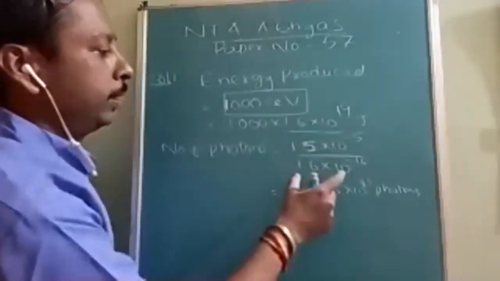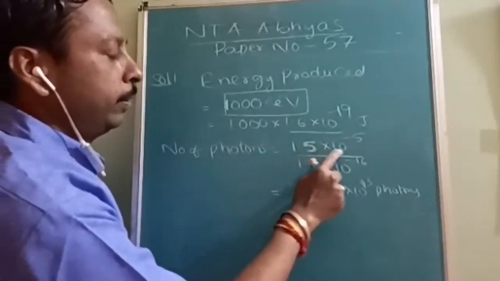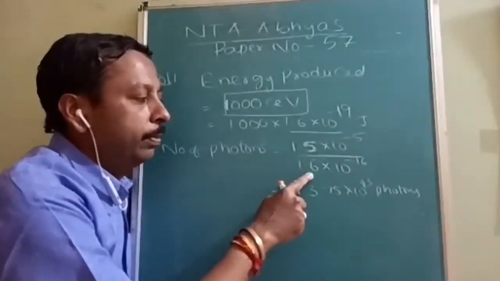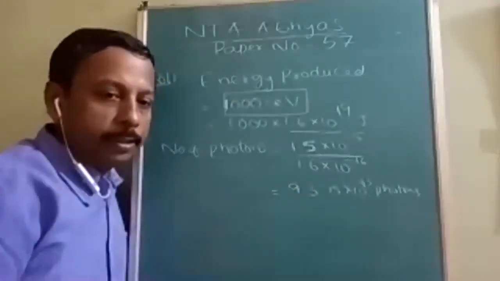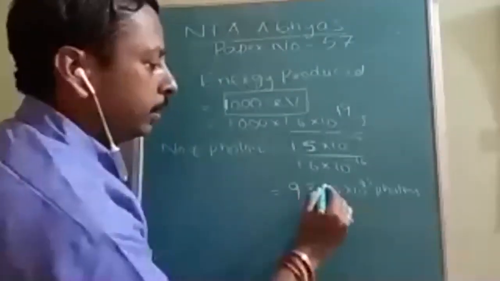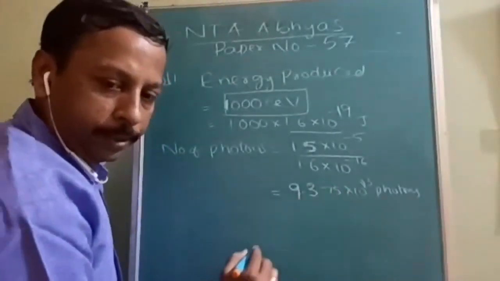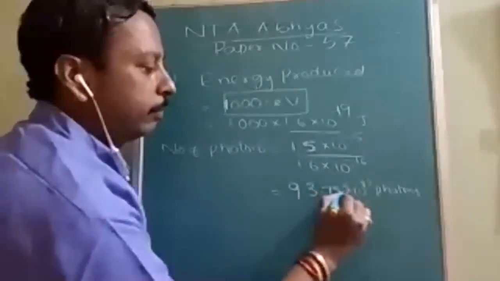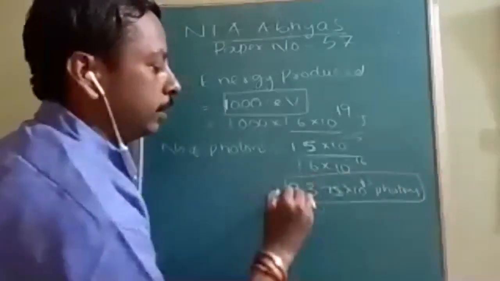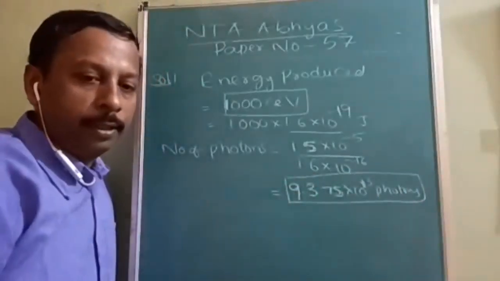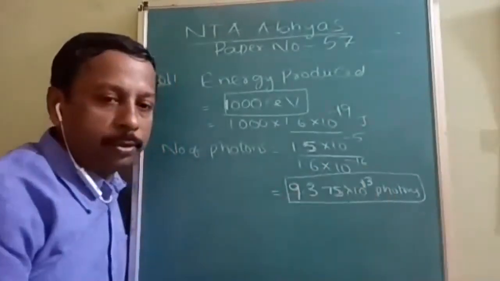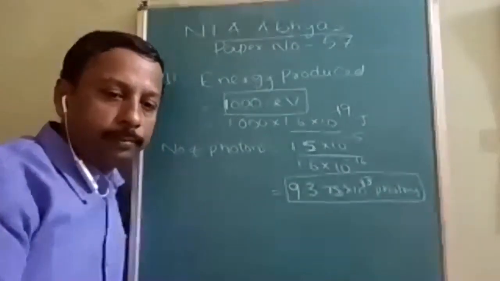Total energy liberated is 1.5 into 10 to the power of minus 5, and energy of each photon is 1.6 into 10 to the power of minus 19. On simplifying, I am getting 9.375 into 10 to the power of 13 photons. This is the answer. Okay, note down this.